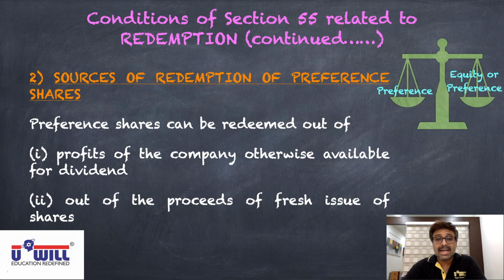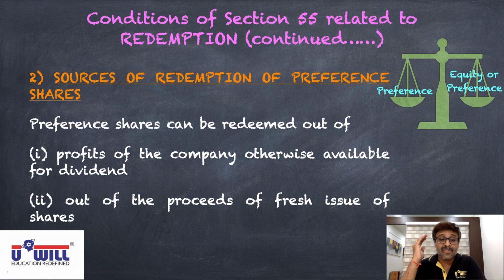On the other side, you issue equity or preference shares again in the market, so total capital remains intact and the balance of 1 crore is maintained. This is the second source, out of the proceeds of a fresh issue of shares. How the balance is maintained from the first source, profits of the company, we will understand in the next condition.